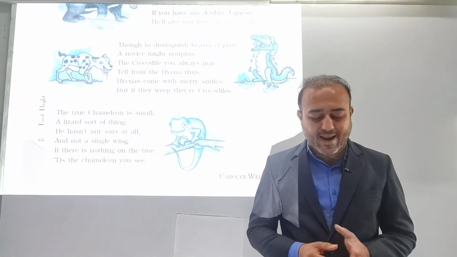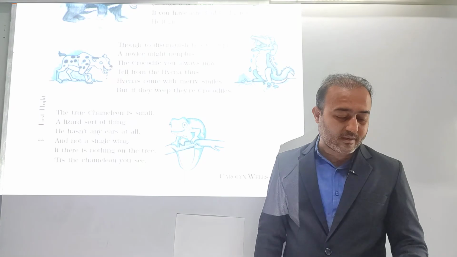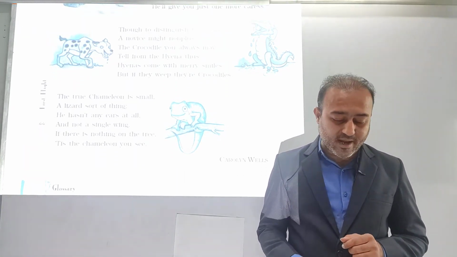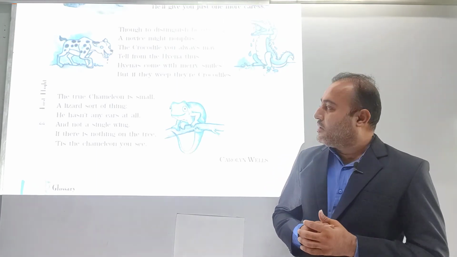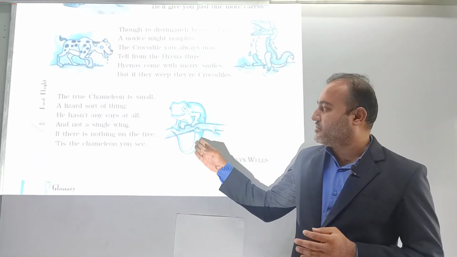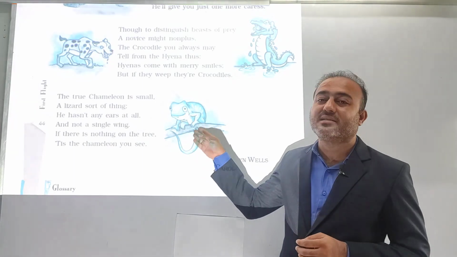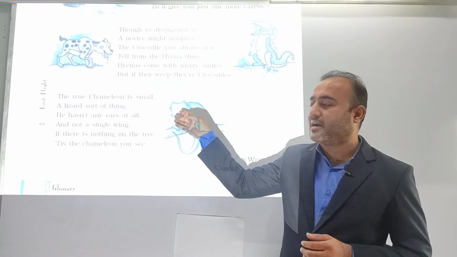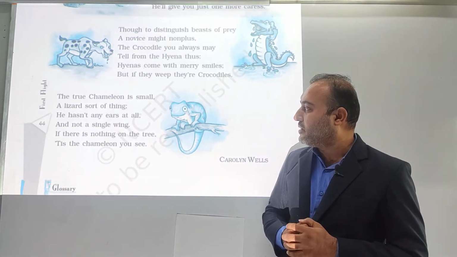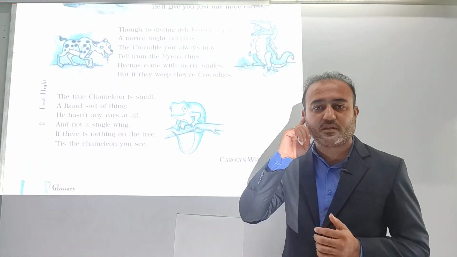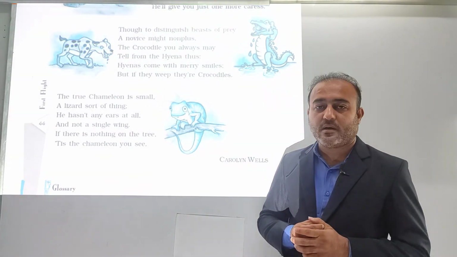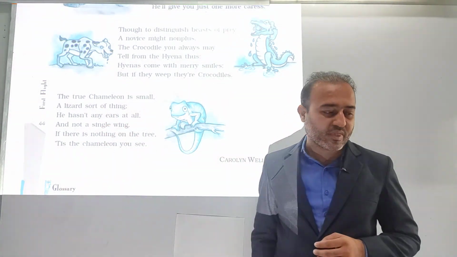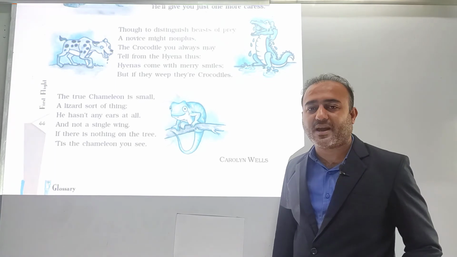Fine. So at the end, that is the last paragraph. What kind of description does the poet give? She says that when you see a creature which is similar to the lizard, and it does not have ears, then for sure you should understand that it is none other than the chameleon. So first we will read out the paragraph and try to understand it.